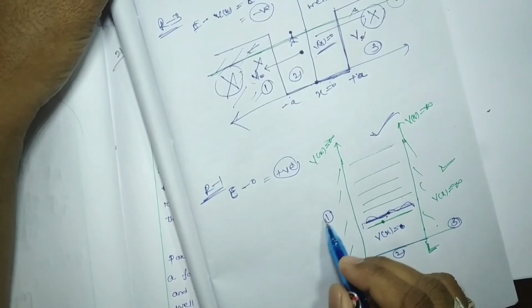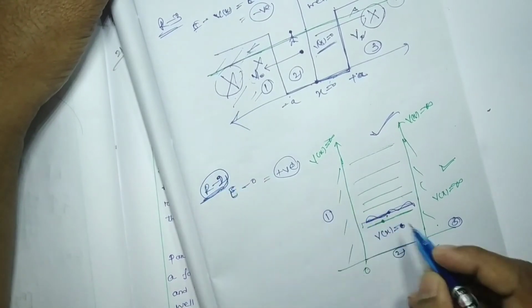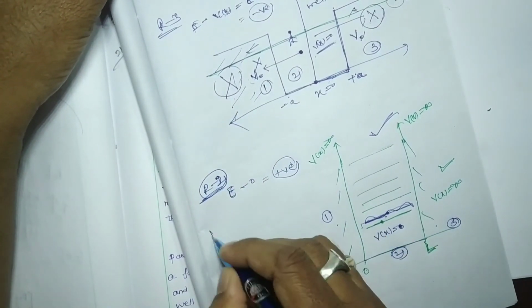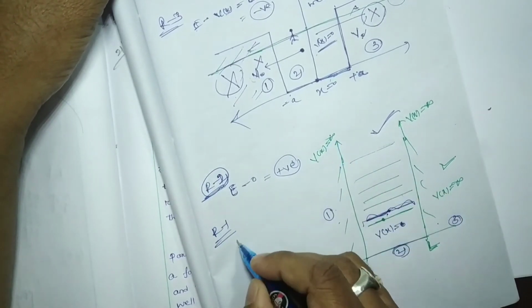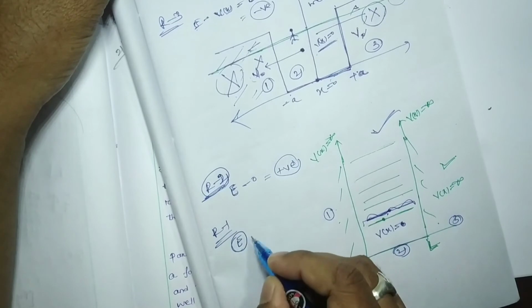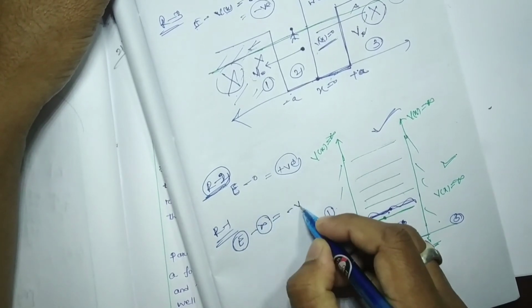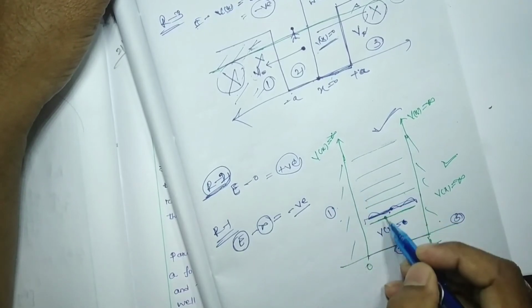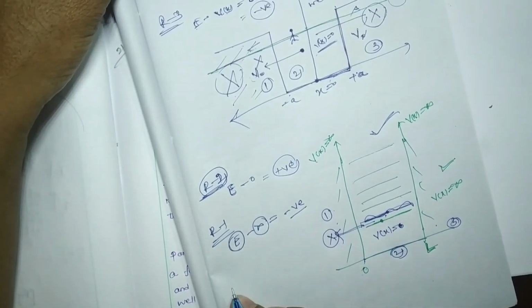Now consider region 1, we are considering region 1 here. The potential is infinite, so whatever energy E we consider, E minus infinity is negative. That means the particle is restricted in this region and cannot move into it.